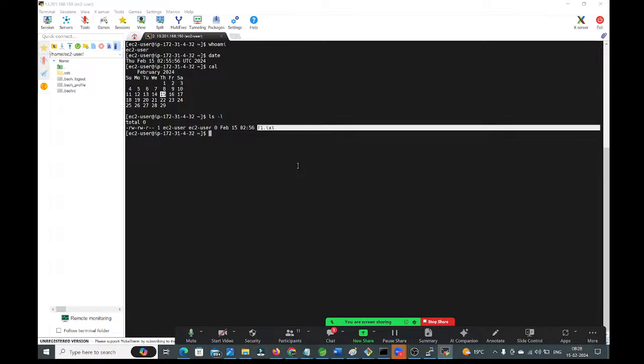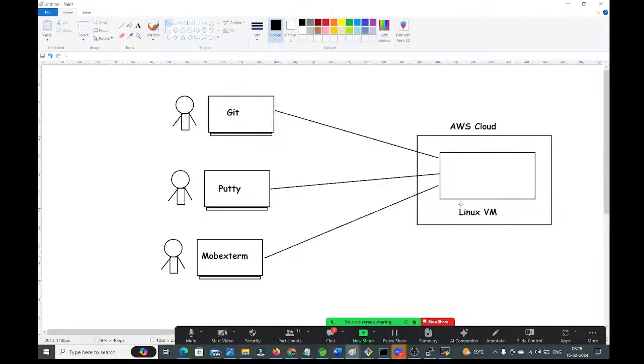Now observe this diagram. Here we have created the Linux virtual machine in the AWS cloud. To connect with this Linux virtual machine, we have used multiple client softwares. You can use Git Bash, Putty, or MobaXterm, anything, to connect with the Linux virtual machine. Is it clear? Yes. Right.